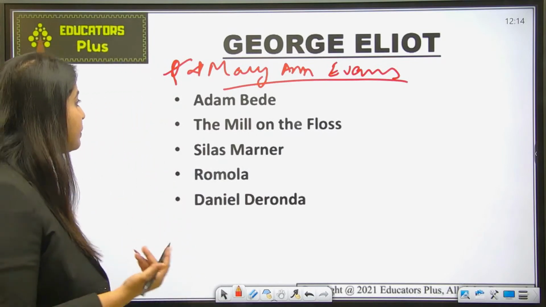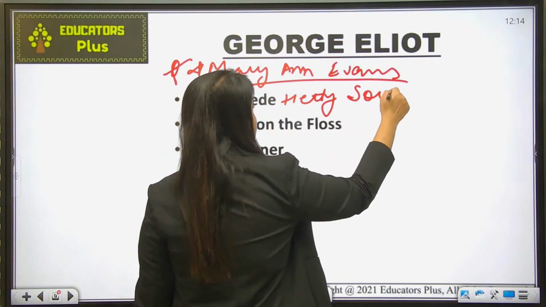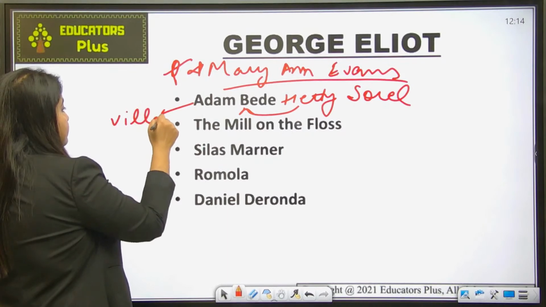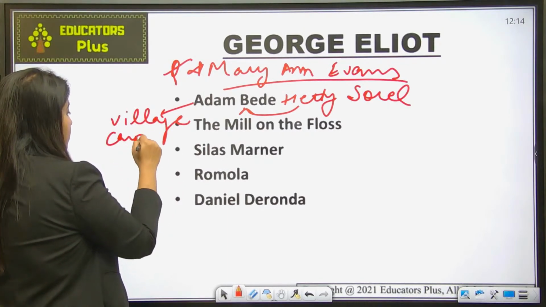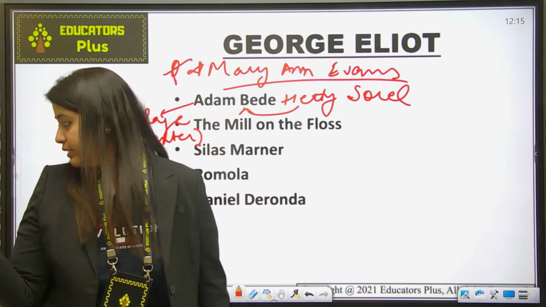So you should remember the main character, Hetty Sorrel, who is loved by Adam Bede, who was a village carpenter. Fine, is it clear?